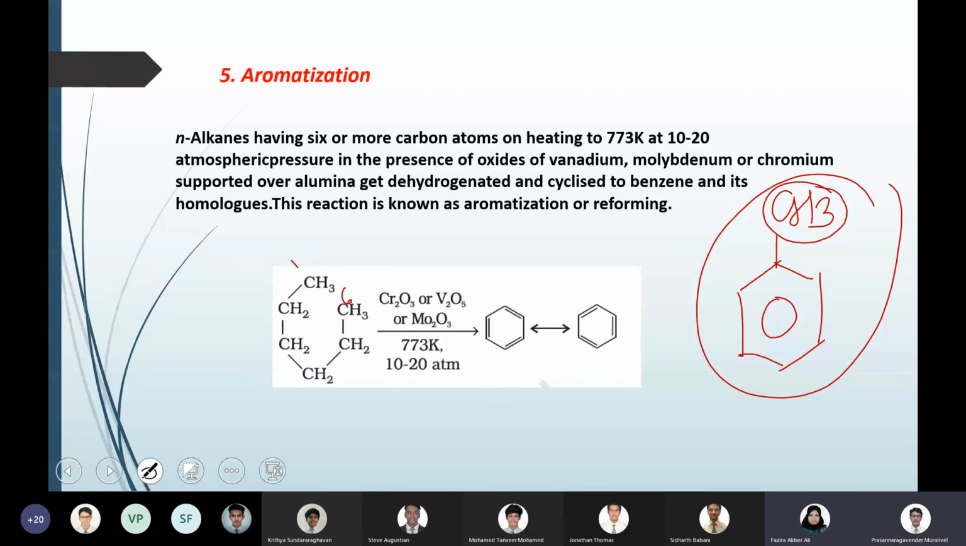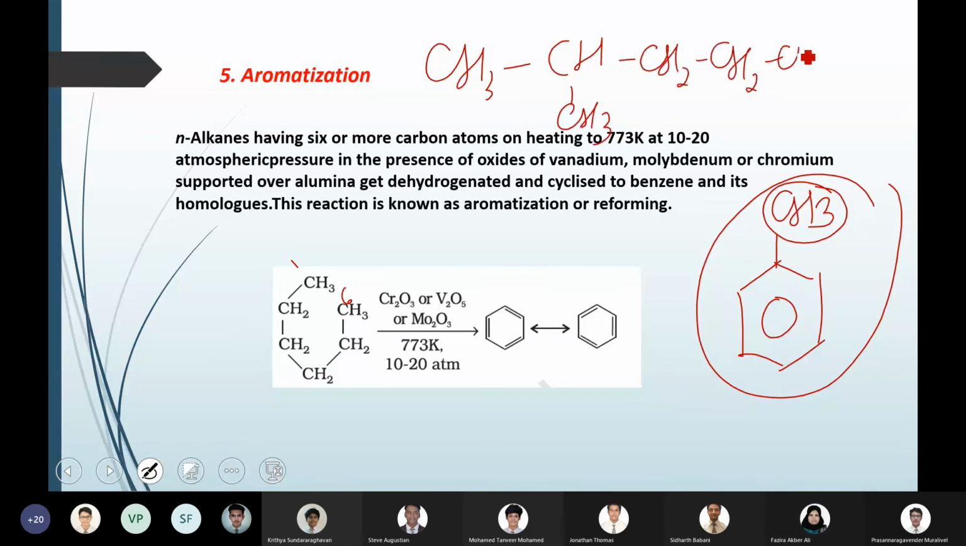Yes, that's it. So for benzene it should be hexane, but for benzene with a branch, you should take hexane with one branch. For example, instead of taking the normal chain, you take this one. So this is the first and sixth. Always the carbons at the ends will combine. So it is a 6 carbon chain in benzene, but at one of the positions you will have a methyl group. So there should be one branch in the hexane to get this product. Is that clear?